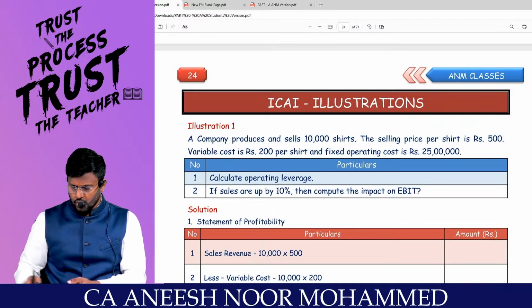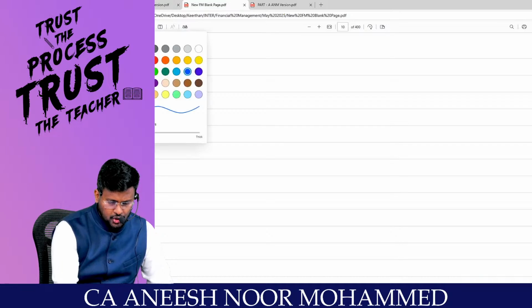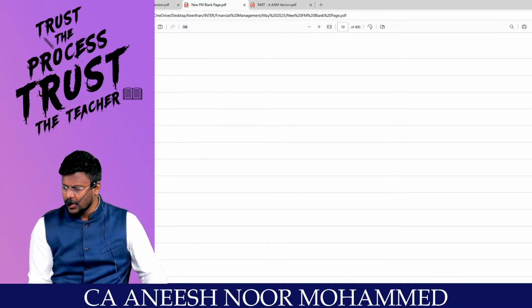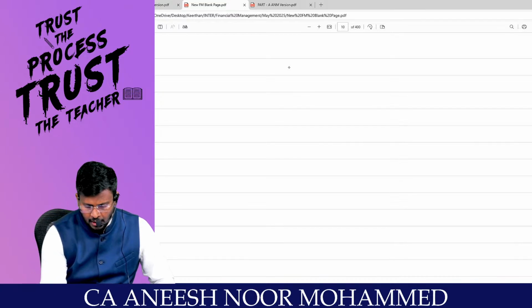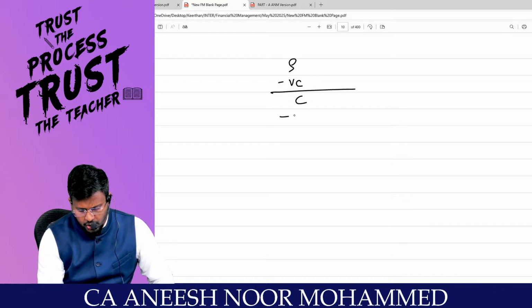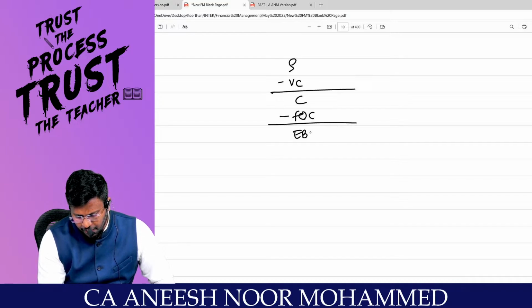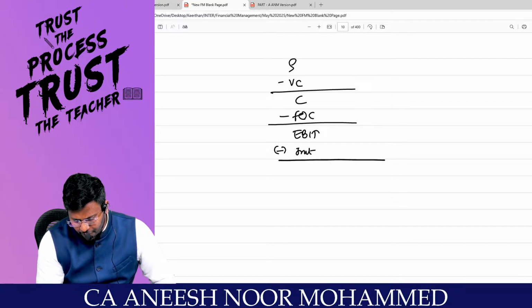Sir, we are going to solve the ICAI illustrations of the leverage analysis. Before I start solving question number 1, very quickly recall the leverage within a short span of time. As we all understood, sales minus variable cost is contribution, minus fixed operating cost is earnings before interest and tax. From that EBIT, we have to pay the interest.